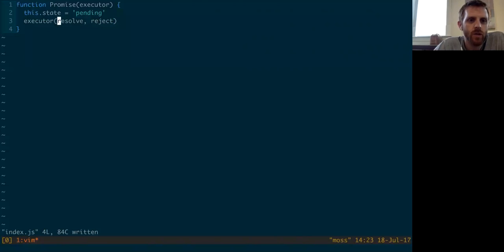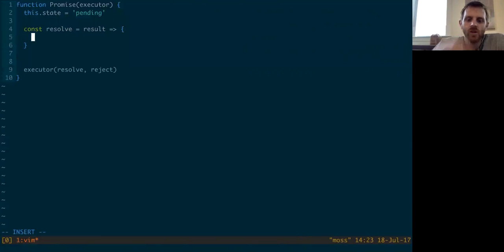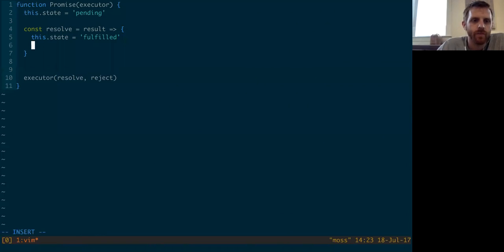And let's make these resolve and reject methods. Well, let's just start with what we got here. So resolve and reject, we need to define those things. What would that look like? Const resolve equals, so we know this method is going to get called with the result of the executor function if it's successful. So the first thing we know we can do is set the state of this object to fulfilled, right? And then we want to take any this.onFulfilled.